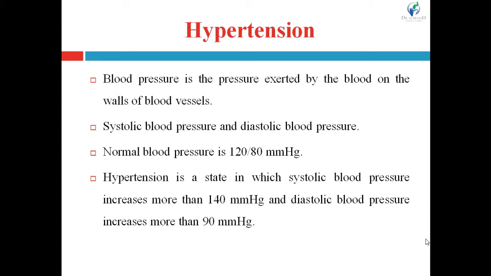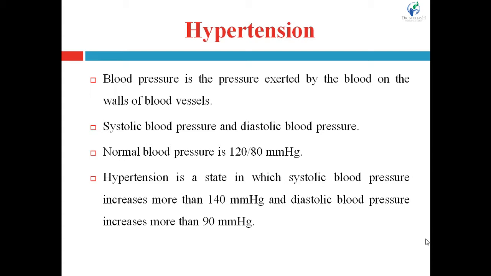And diastolic blood pressure: when the heart is resting after the ejection of the blood, right? As we discussed in systolic blood pressure, the heart pushes out the blood. So when the heart is resting after the ejection of blood, then the pressure within the arteries is known as the diastolic blood pressure, right?